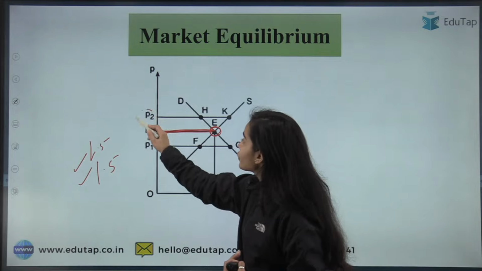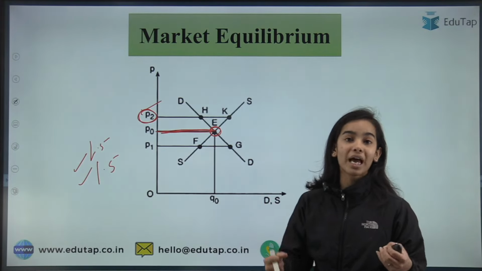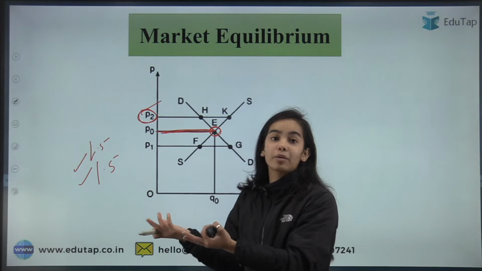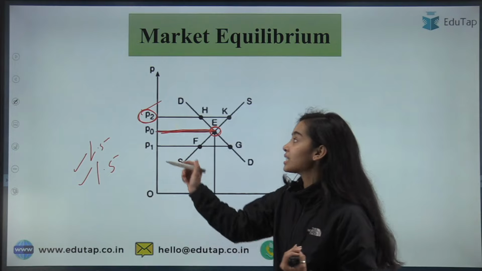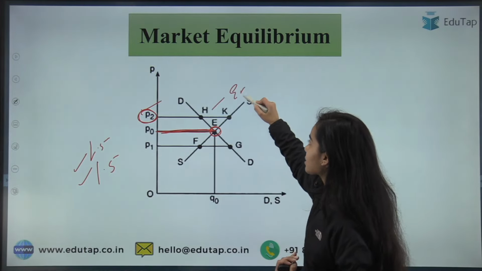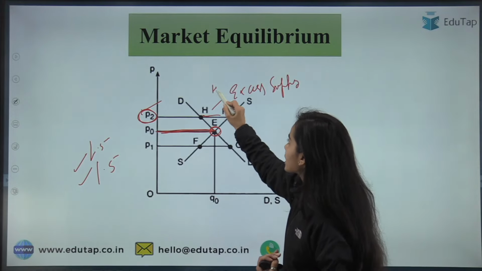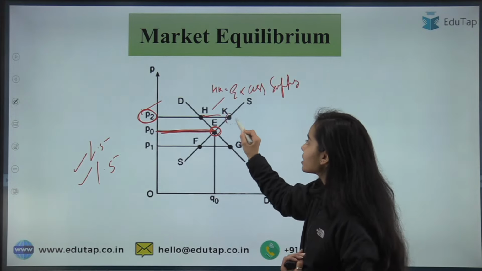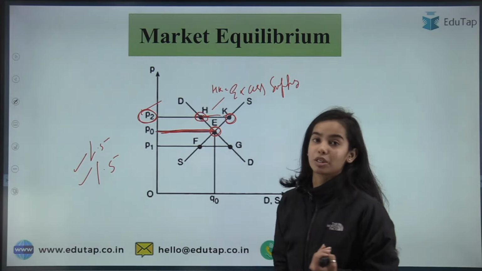Here, if you can see that prices are high, what will happen? The supplier will want to supply more because he is getting more profit, but the person that is demanding will not want to buy at such high prices. So the demand will reduce. So here there is excess supply. That is, at higher prices we will want to supply more, but the demand is not that much.